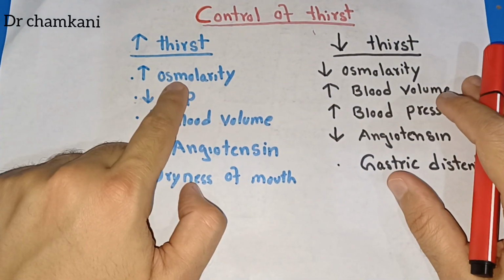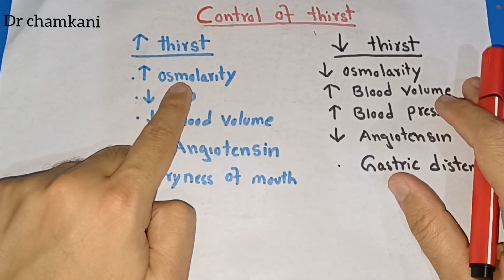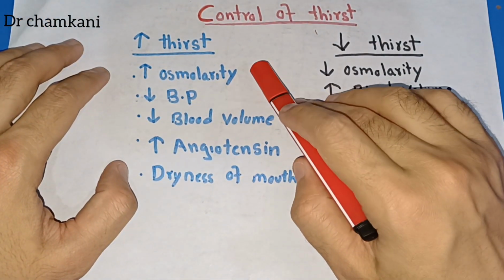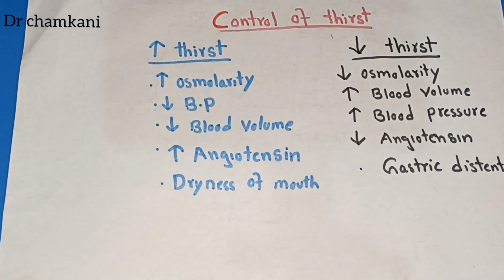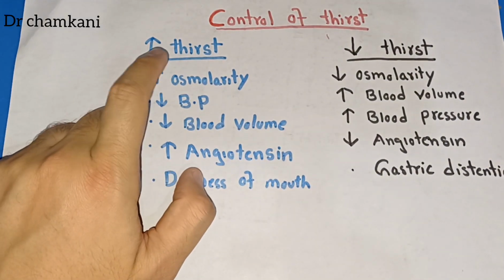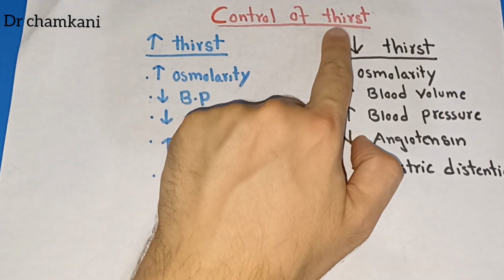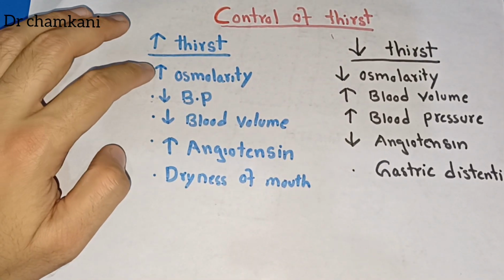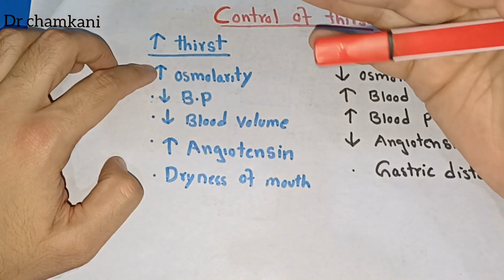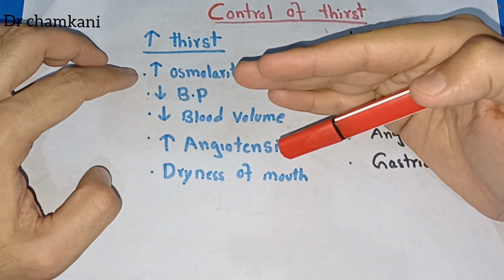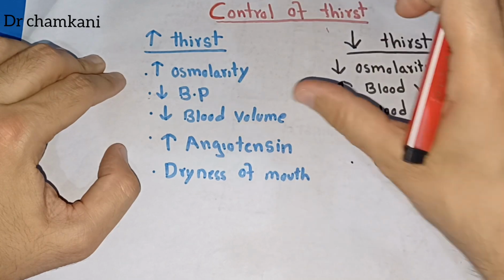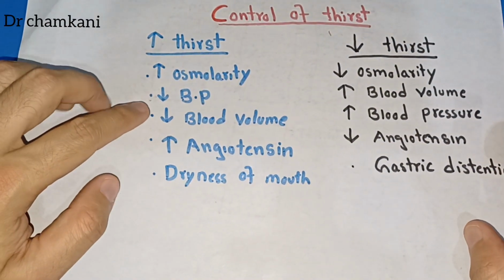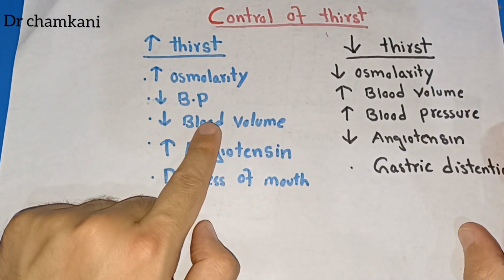The first stimulus which will increase thirst is the osmolarity, which we have discussed in so much detail. Whenever the sodium concentration increases as compared to the water concentration in the plasma, this increase in osmolarity will lead to increased thirst, which will lead to increased drinking of water. A lot of drinking of water will decrease the concentration of sodium in plasma, and ultimately the osmolarity will decrease and the thirst mechanism will subside or stop.